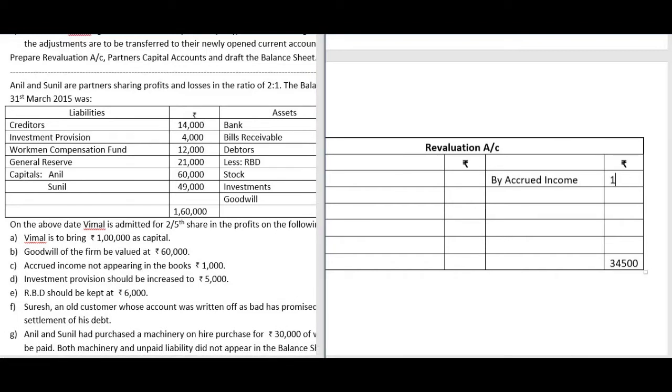So in the amount column, it is 1,000. Now next item D, investment provision should be increased to ₹5,000. So you have to see the balance sheet.